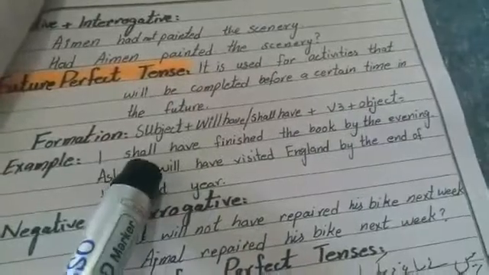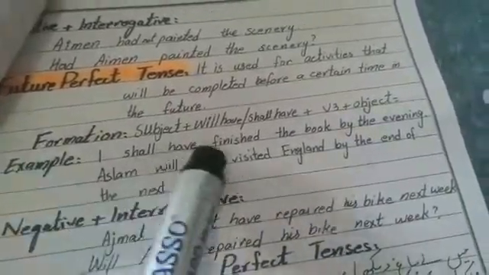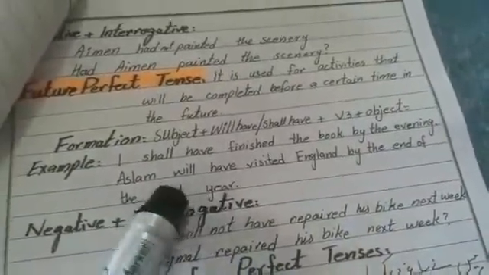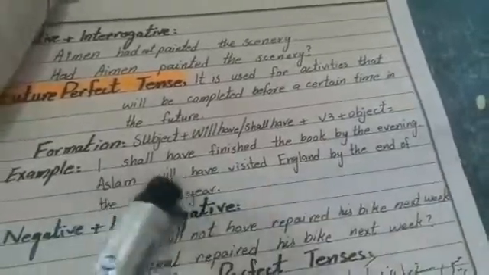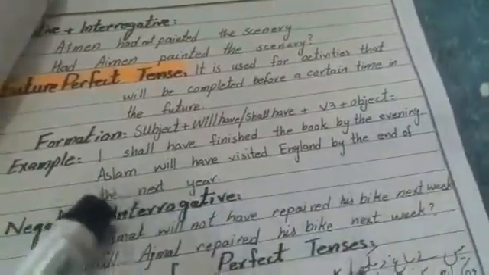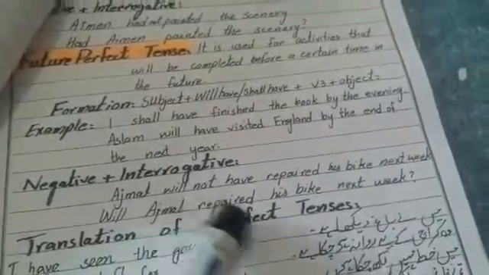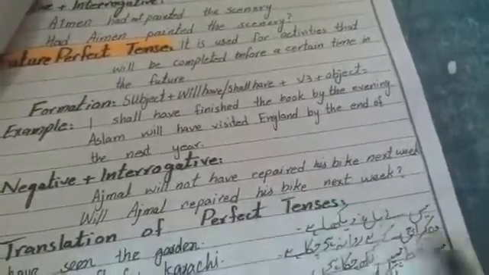So this is the helping verb for the future perfect tense. Shall have plus third form. Will have plus third form. I shall have finished the book by the evening. Aslam will have visited England by the end of the next year. So we also have negative and interrogative. Ajmal will not have repaired his bike next week. Will Ajmal repair his bike next week?